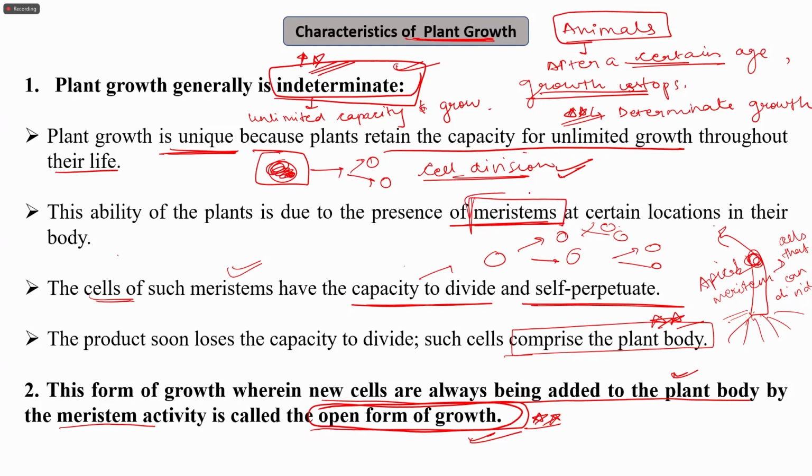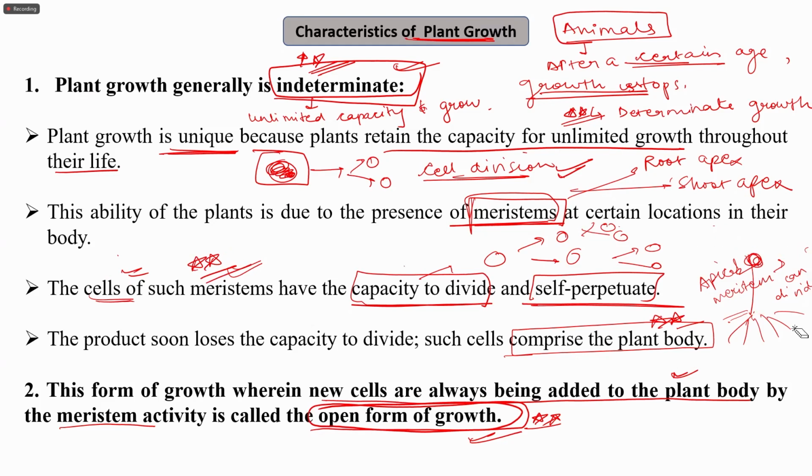These meristems can be the root apical meristem and the shoot apical meristem. They are present in the root apex and in the shoot apex. So the cells of such meristems have the capacity to divide and self-perpetuate. This is important for the meristematic cells. There is one more term that I would like to explain to you all here.